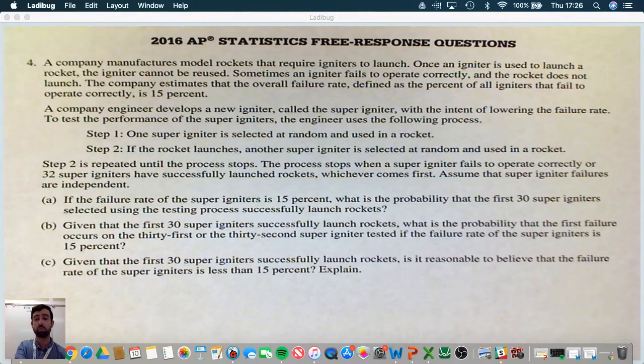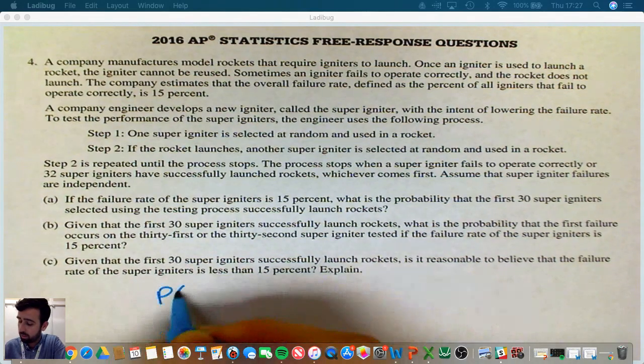So that part right there is super, super important to know, that the super igniters are independent. Because if it's not, then we don't have independence, and we can't do the binomial setting. So first, let's take a look, well, let's read part A. If the failure rate of super igniter is 15%, what is the probability that the first 30 super igniters selected using the testing process successfully launch? Okay, so if all 30 successfully launch in a row, that means